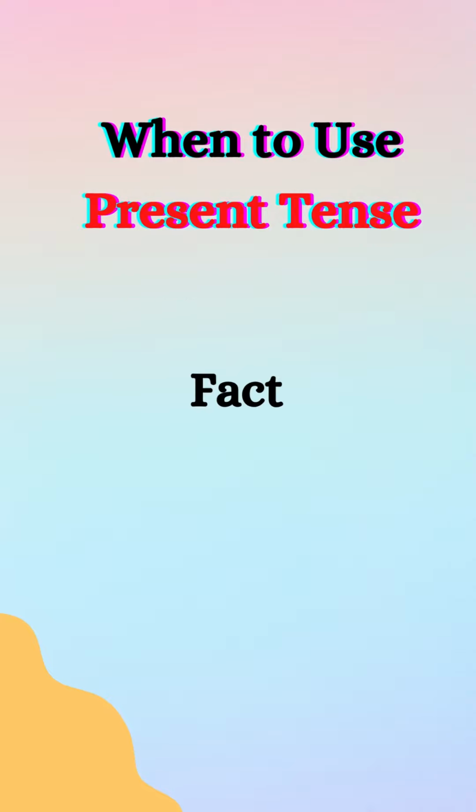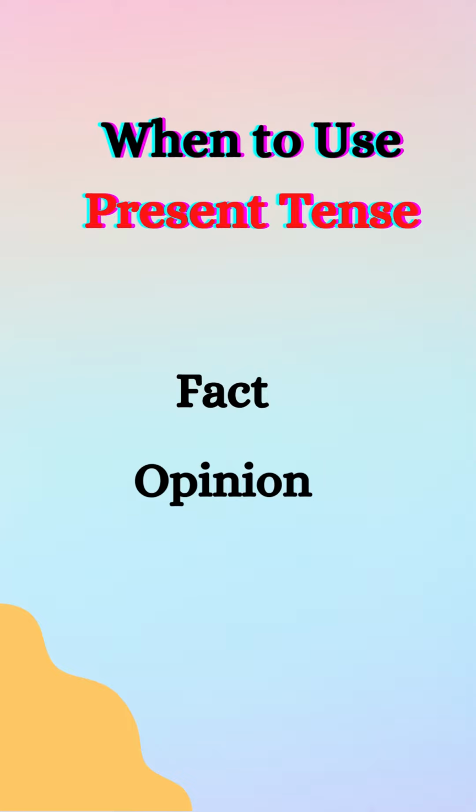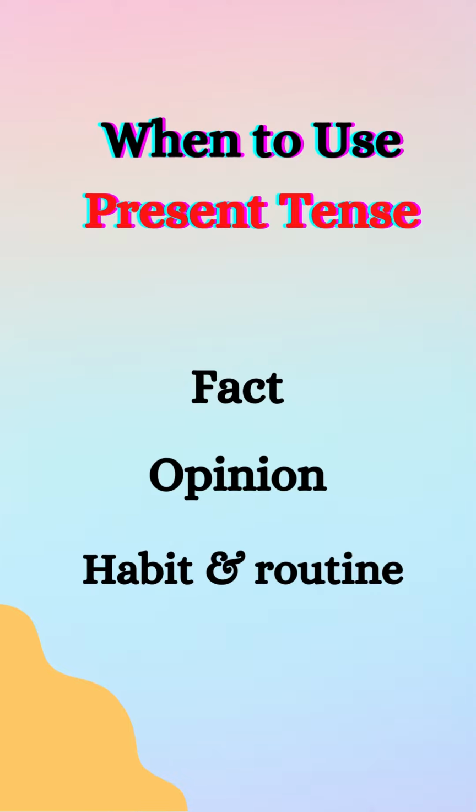When to use the present tense? We want to talk about facts, opinions, habit, and routine. What is fact? Fact is about real information.